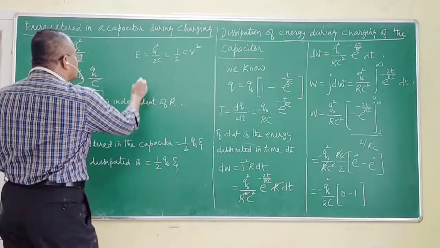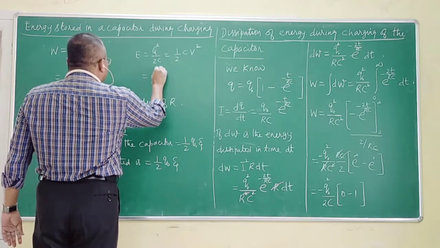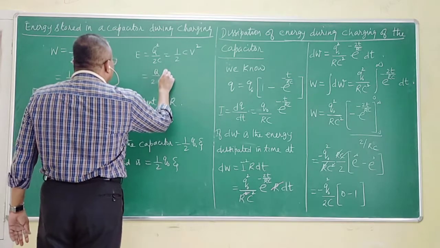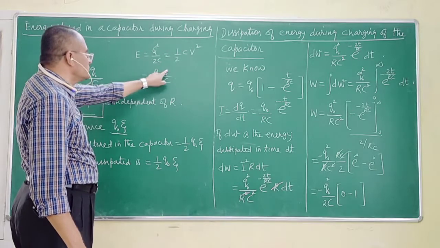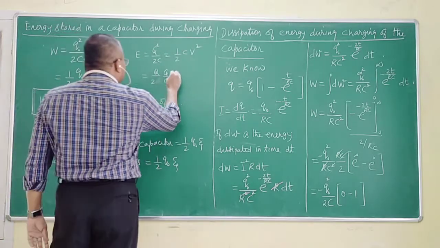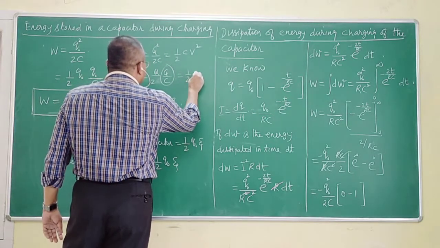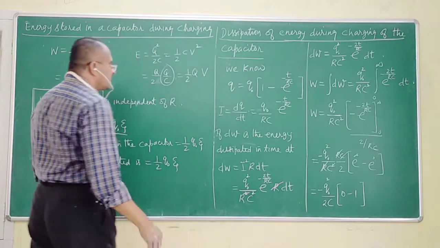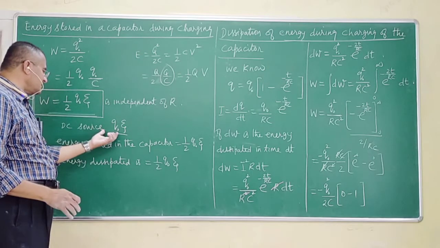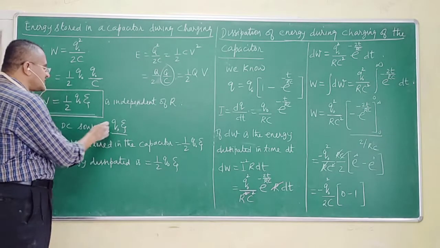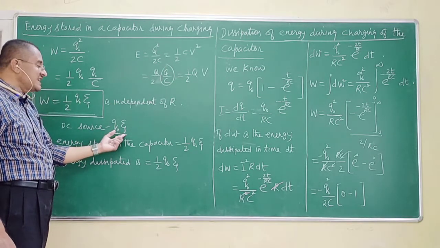For those who are interested in that, 1 by 2 C into Q by C, which is V. Therefore, I write 1 by 2 Q V. In my case, due to the DC source, the maximum energy is Q naught E, so instead of V, I have written EMF.